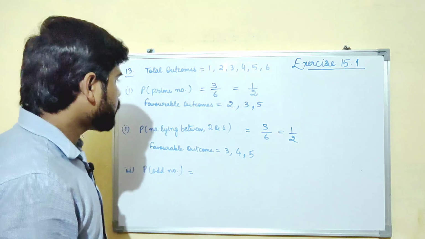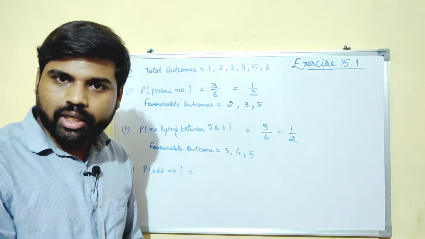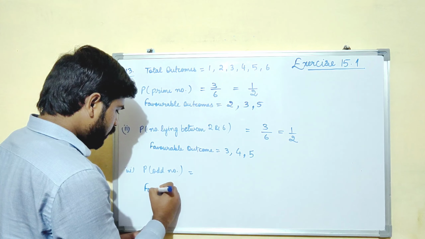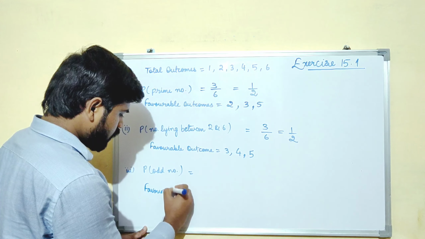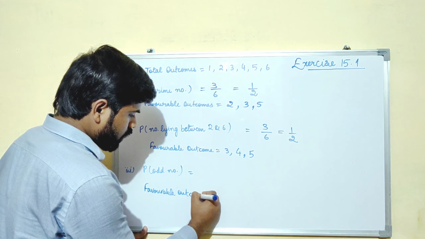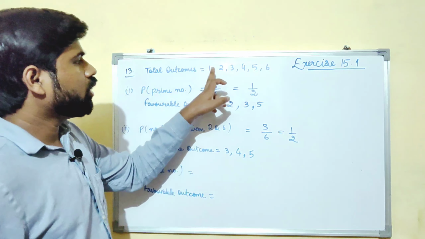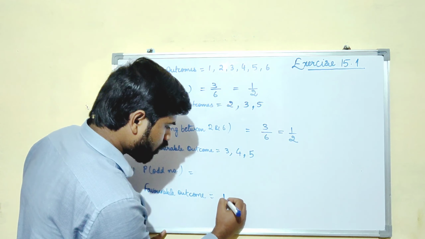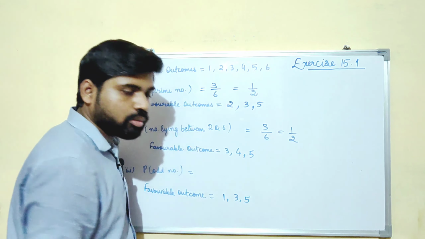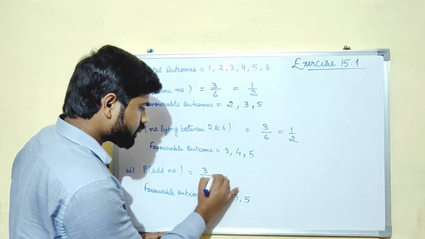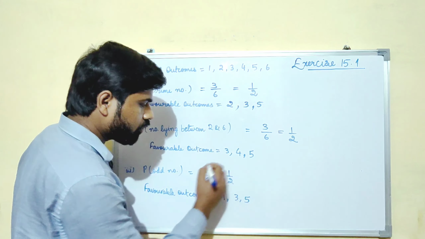And now let us see the third part, probability of getting an odd number. So first of all, let us write the favorable outcome here. 1 is odd, 3 is odd and 5 is odd. 1, 3, 5. So the probability would be 3 upon 6, which is equal to 1 upon 2.